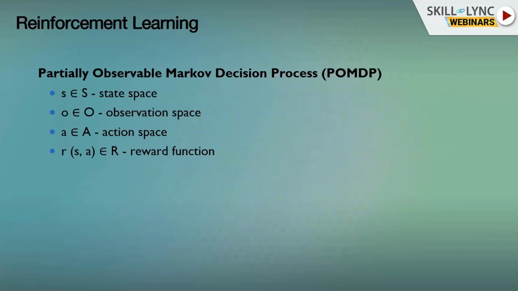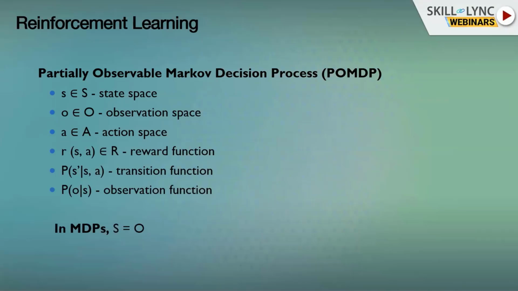We also have a reward function. This is something that is usually defined by us, by the ones that want to solve a specific task. We define some reward function that the agent is going to try to optimize. There's also some kind of transition function and observation function. So these are not necessarily known to us. So maybe in a chess game, we do know what would happen if we take an action, but in the general world, we might not really know exactly what would happen.